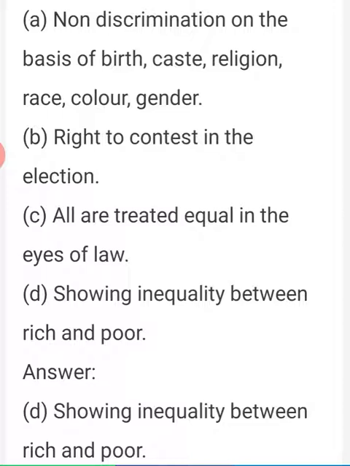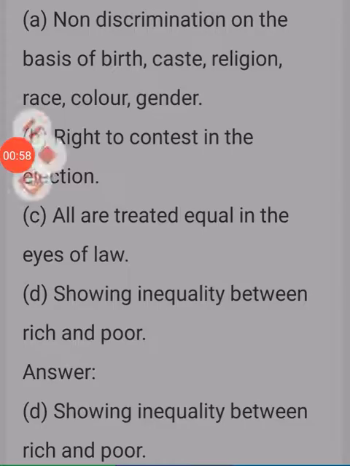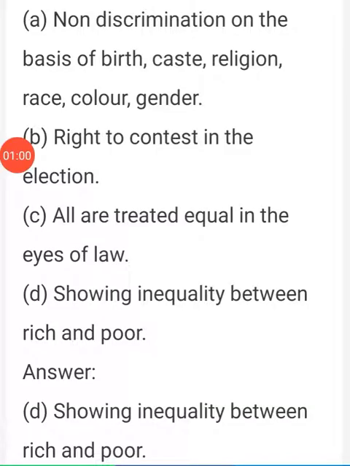B, right to contest in the election. C, all are treated equal in the eyes of law.